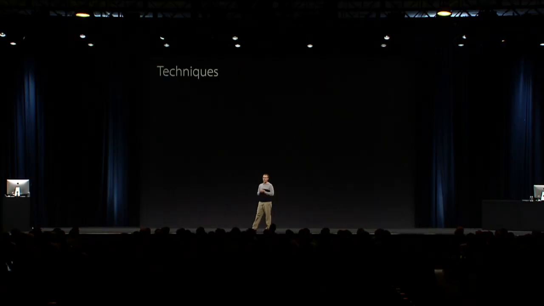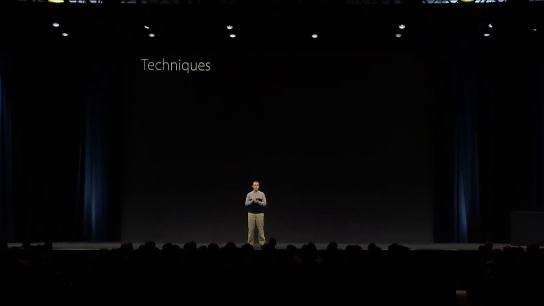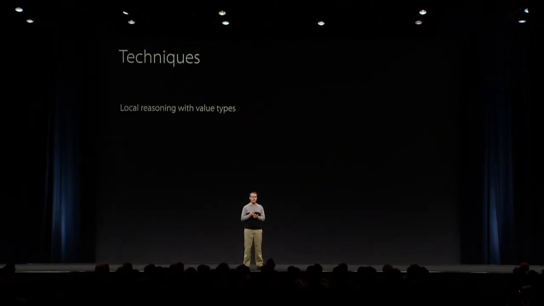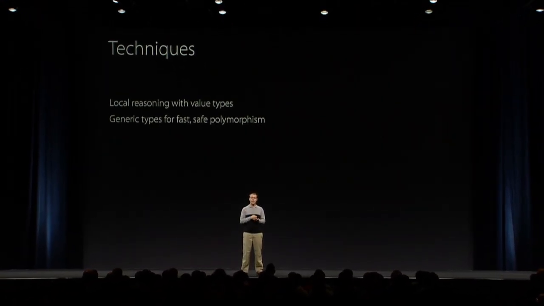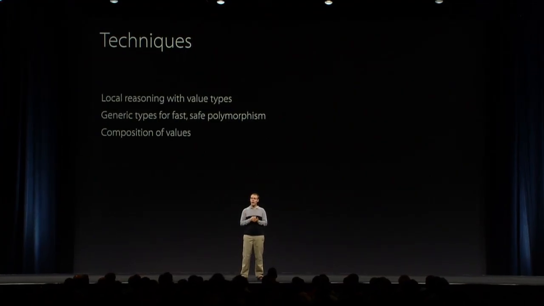So those are some examples of how you can use types and protocols in ways you might not have expected in the view layer of your app. And we also saw some great general Swift techniques that you can apply anywhere. First, we looked at how you can improve local reasoning by using value types. Then, we saw how you can use generic types to get better type safety and flexible code. And we also saw how composition of values is a great tool for customizing and building up complex behaviors. Now, I'd like to bring Alex back to tell you about what we did with the controllers in our app.